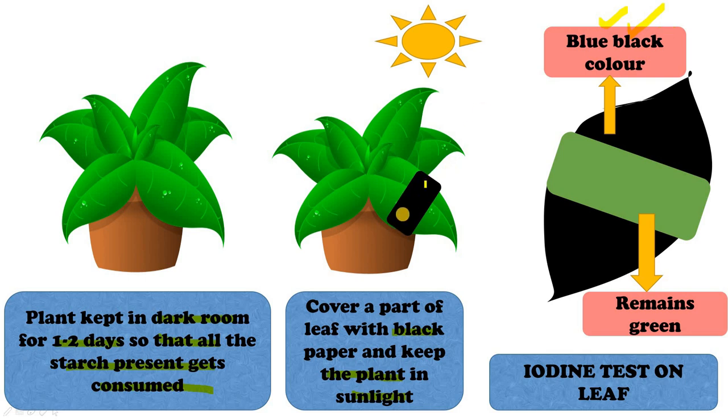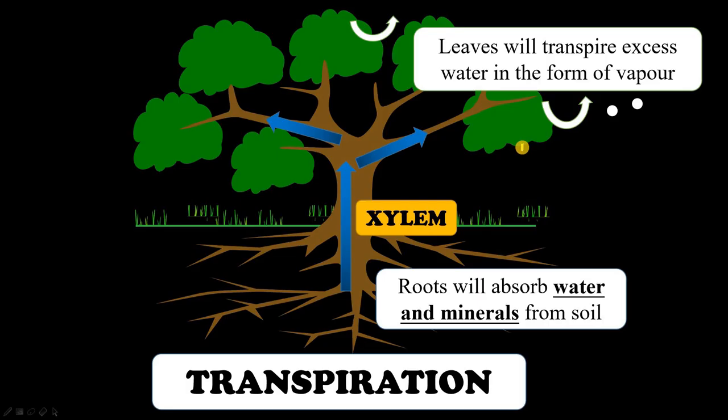But this part of the leaf which was covered didn't get the sunlight, so it couldn't carry out the photosynthesis process, it couldn't prepare the carbohydrates. That's why this part of the leaf will not turn blue-black and it will remain green, which shows that there is no starch present over here. Alright. So this proves that leaves carry out photosynthesis in the presence of sunlight.